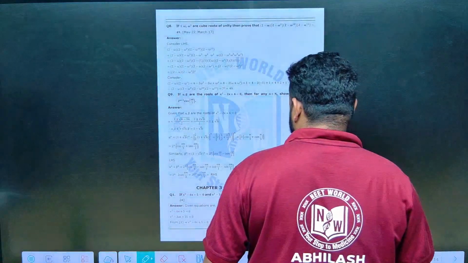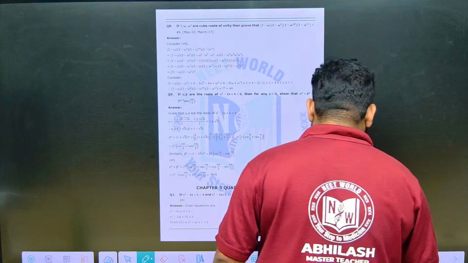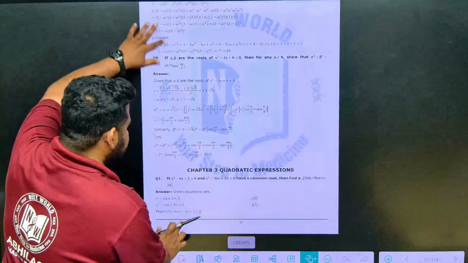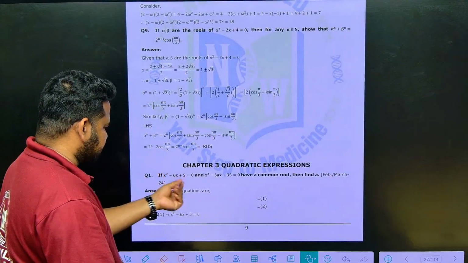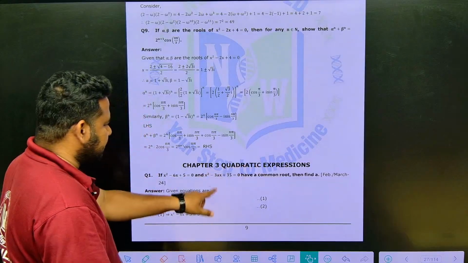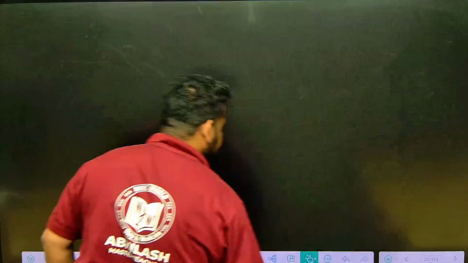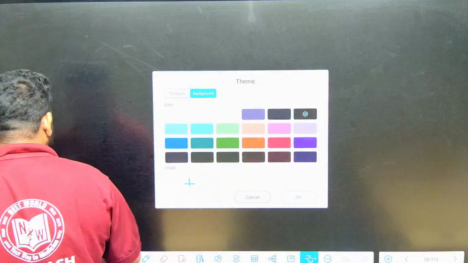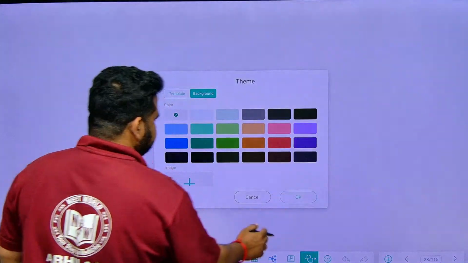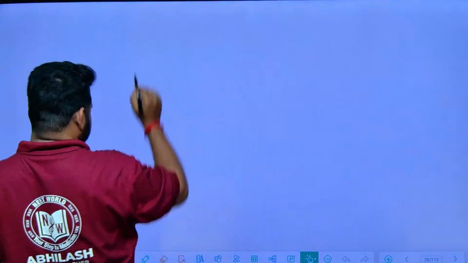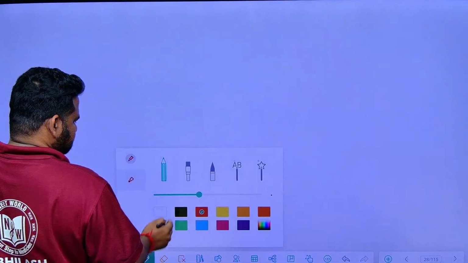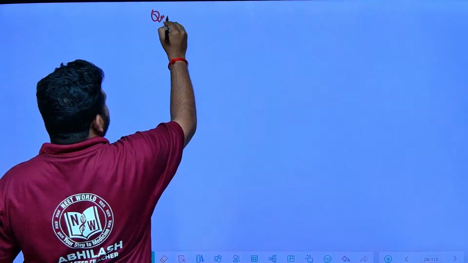The next chapter that we are having is quadratic expressions. In the quadratic expression chapter, they are telling that if this equation and this equation have a common root, they are asking to find the value of a. I hope you are liking the session. Till now we have done complex numbers and De Moivre's theorem. Next we are doing quadratic expressions.